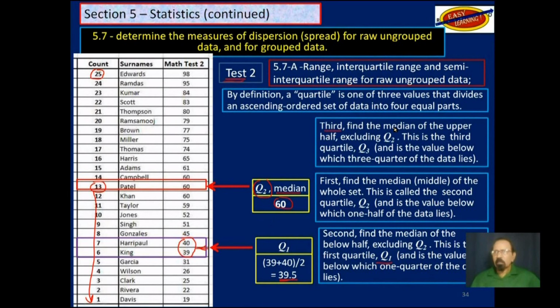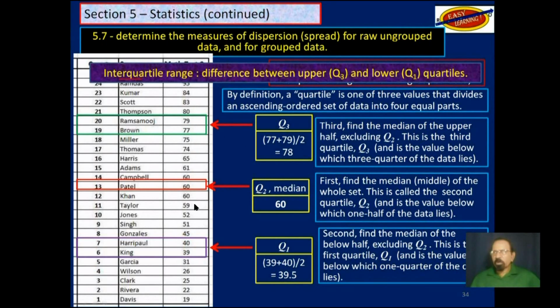Third quartile, since we have 12 values here, we take the two middle ones, divide by 2, and we get 78. So the third quartile is 78, meaning 3/4 of the values fall below 78.